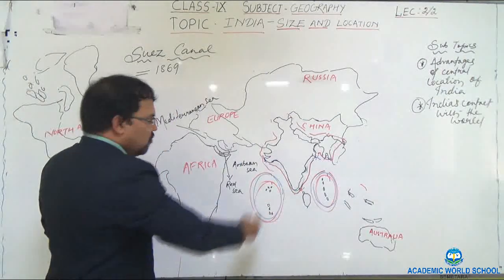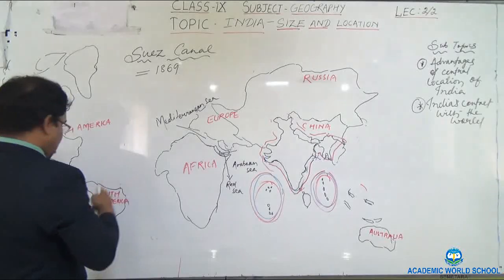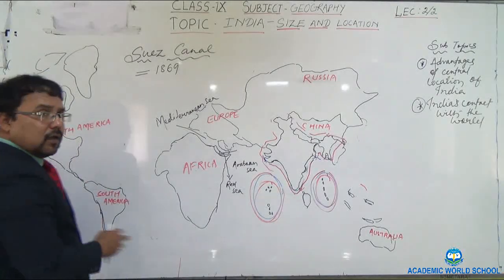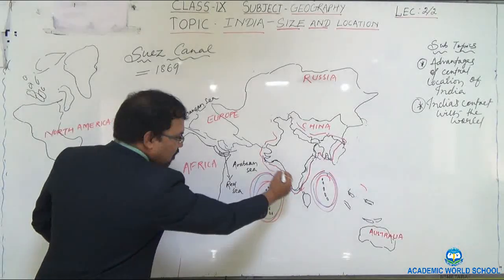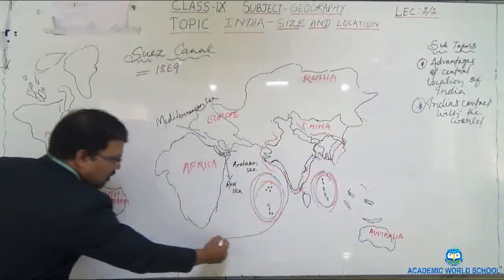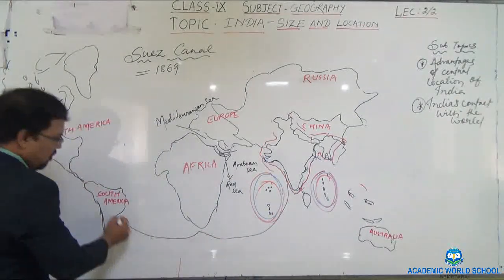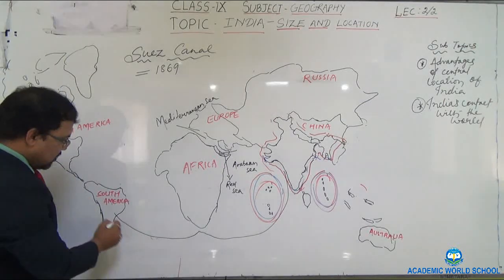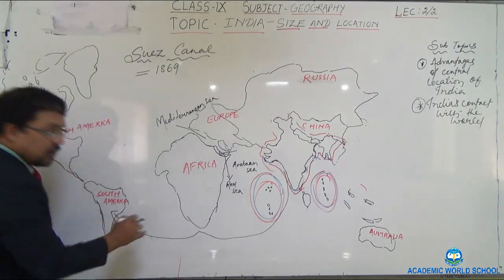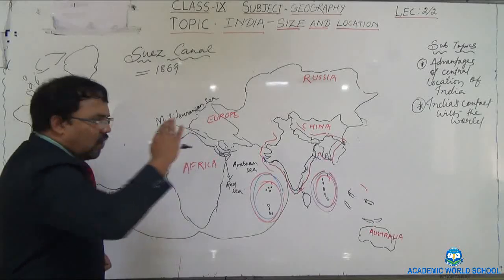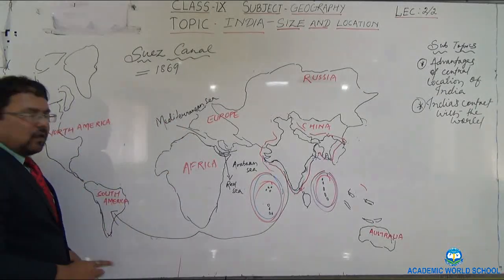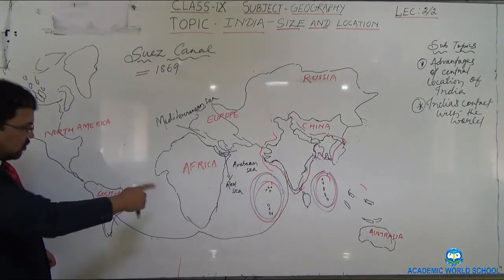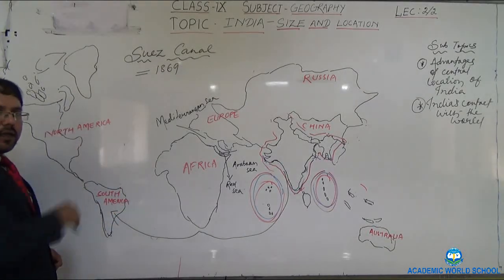If anyone wanted to visit South America or North America, then he had to cover a very long distance. He had to come in this way, and you can see how long it is.